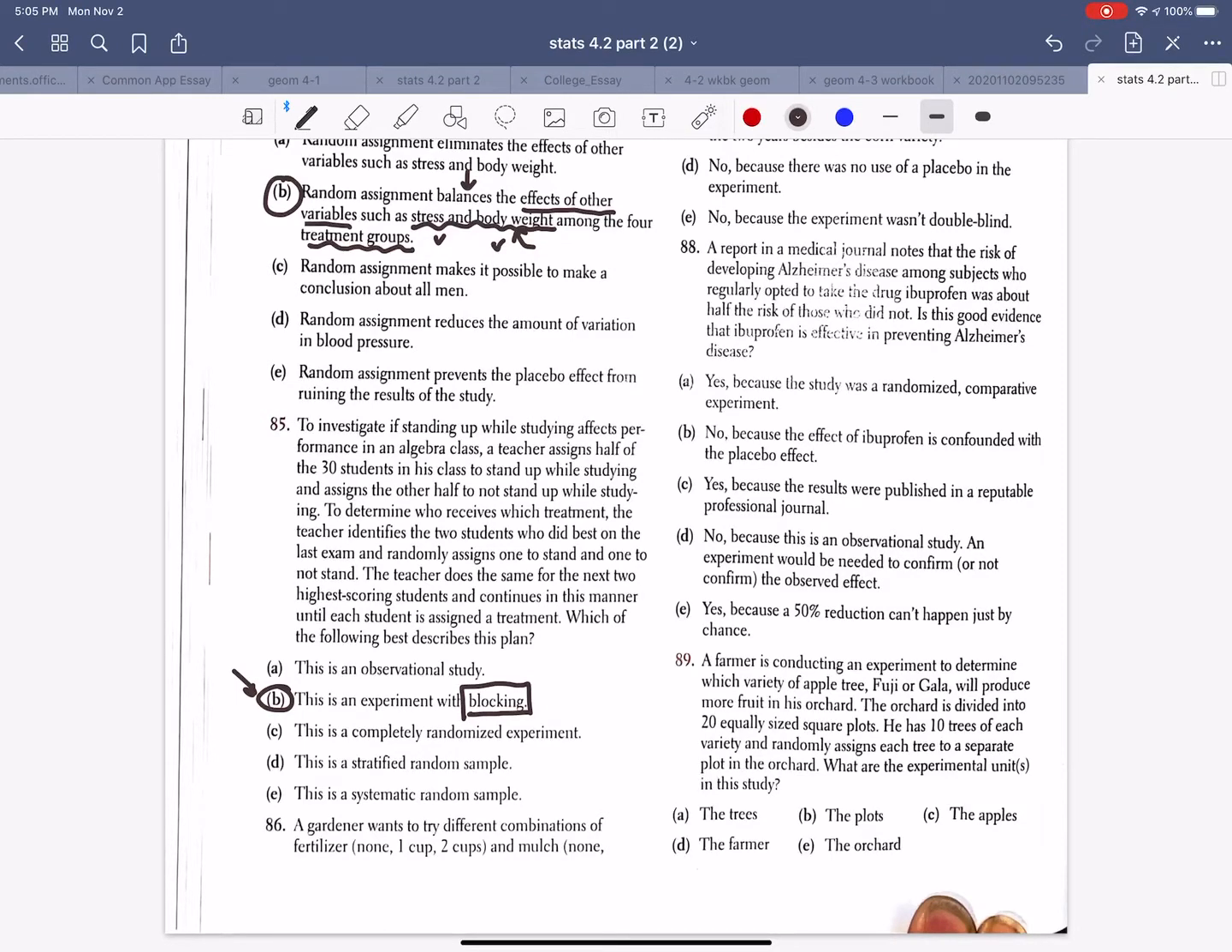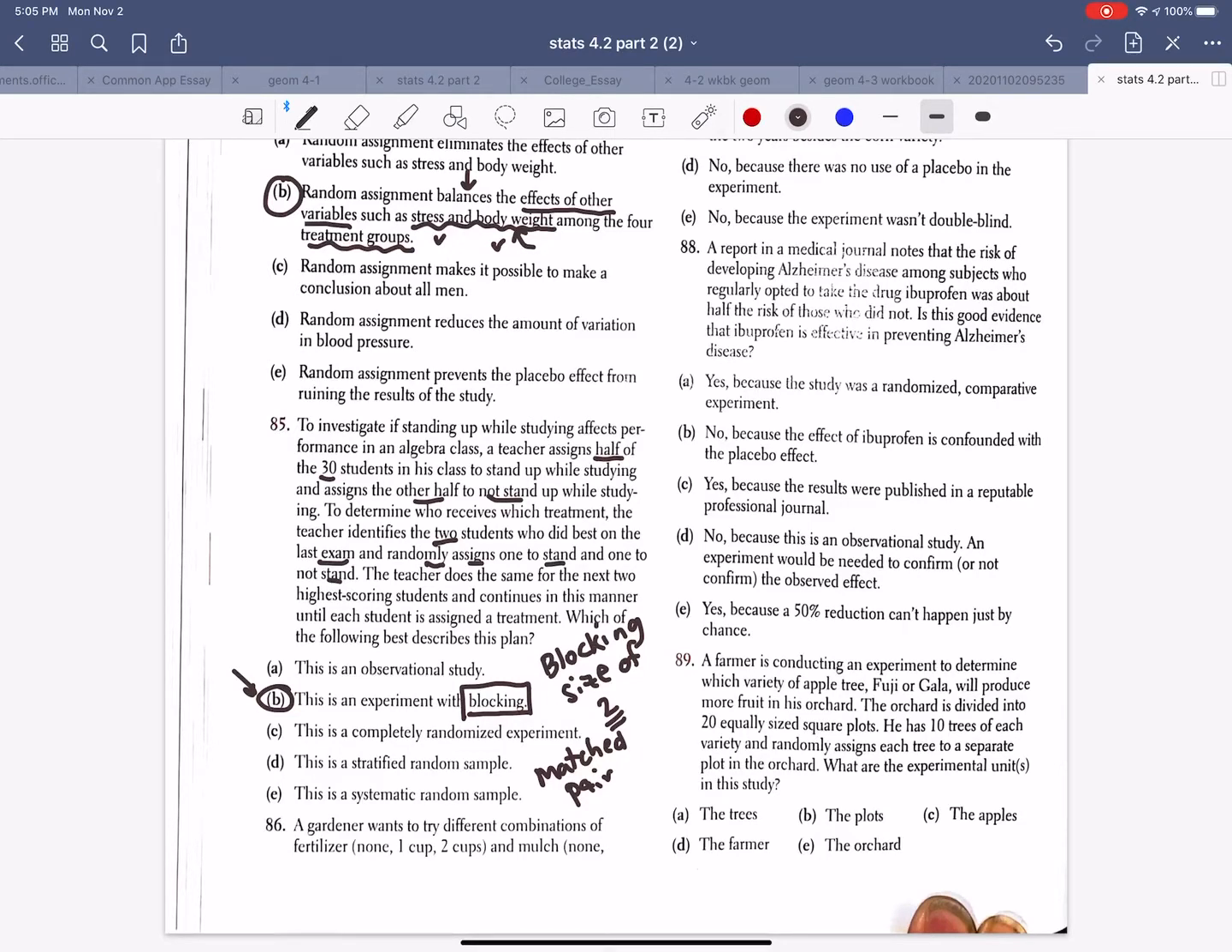It says, to investigate if standing up while studying affects the performance in class, the teacher assigned half of the 30 students to stand up while the other half were assigned not to stand up. To determine who got which treatment, the teacher identifies 2 students who did best on the last exam and randomly assigns 1 to stand and 1 not to stand. So this is a blocking size of 2. So this reminds me of the matched pair design. And remember, we put in our notes, a matched pair design is a block of 2.